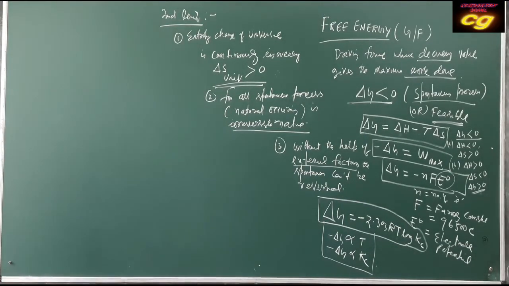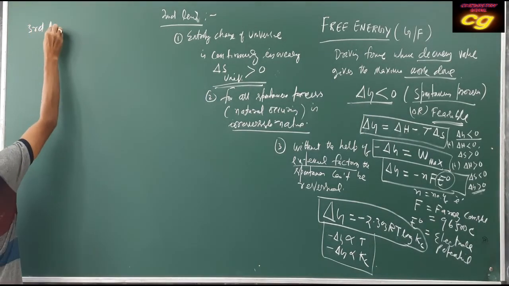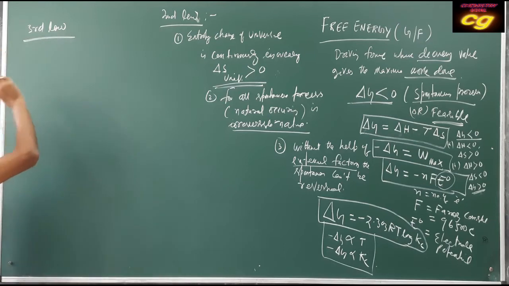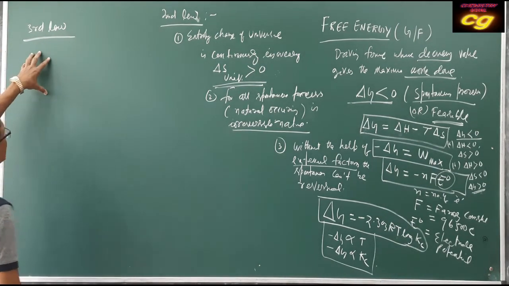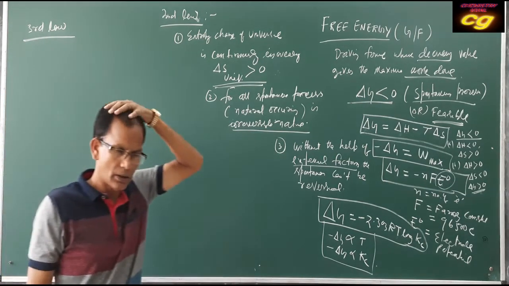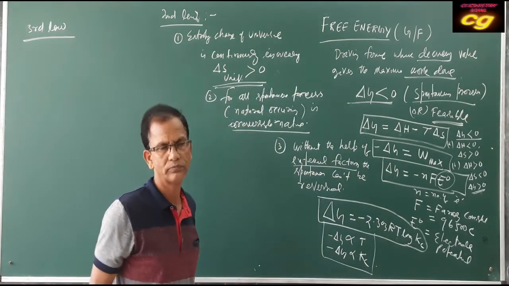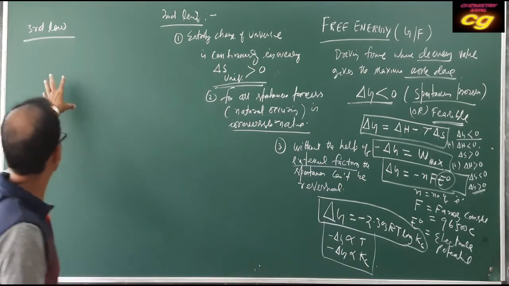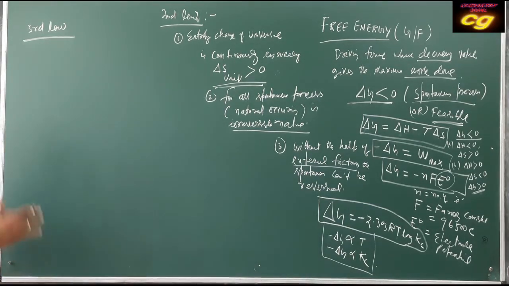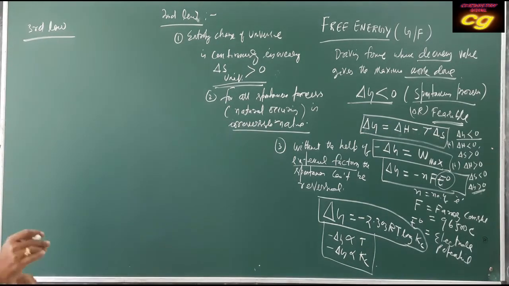Then the third law of thermodynamics we will discuss. Zeroth law, first law, second law, and third law. The third law states that we know the entropy of a particular physical state increases when randomness increases. But according to the third law, when the temperature decreases, the entropy decreases.